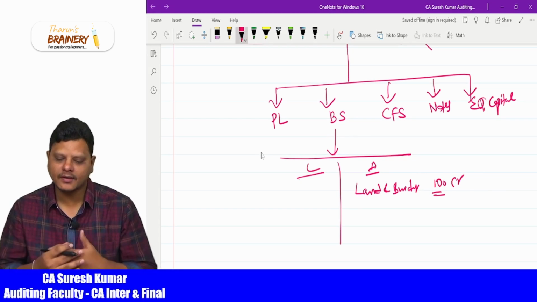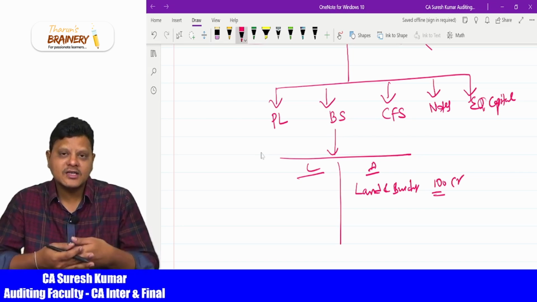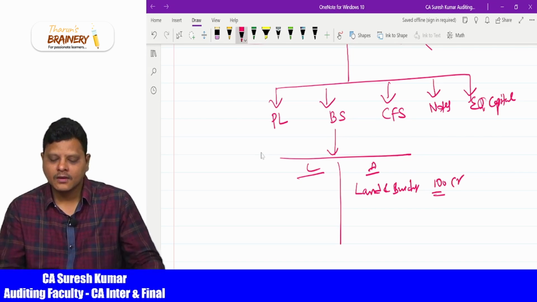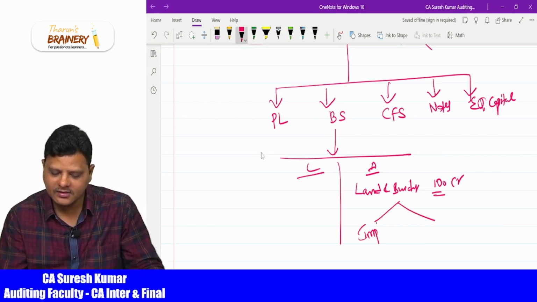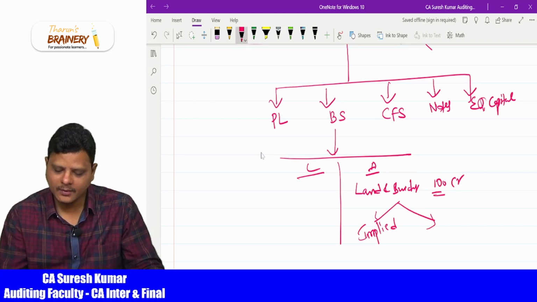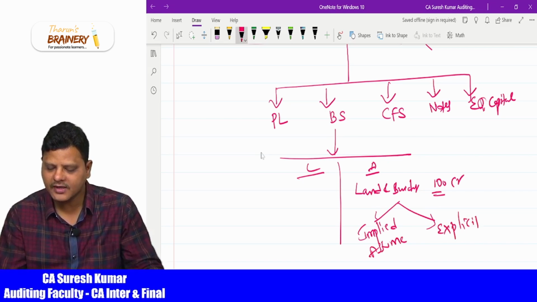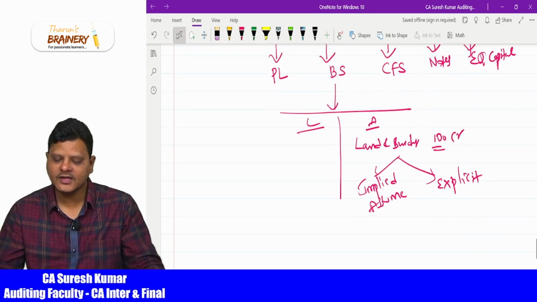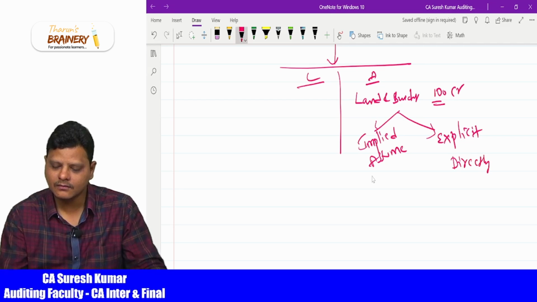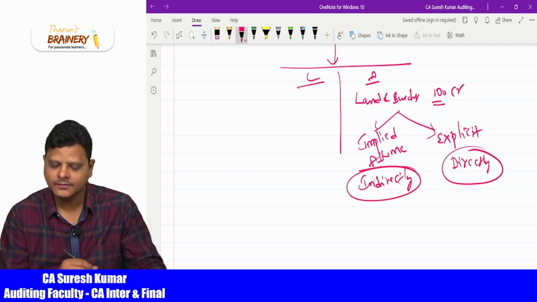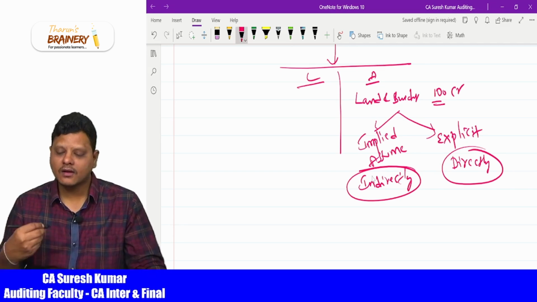Now when management gives information like this to the auditor, what is implied? When the management certifies these financial statements and gives them to the auditor, the auditor has to understand them in two ways. Some of the points are implied, which means the auditor has to assume and can verify, and some points management has told explicitly. Explicit means directly giving information. Implicit means indirectly. Very easy to understand the concept.